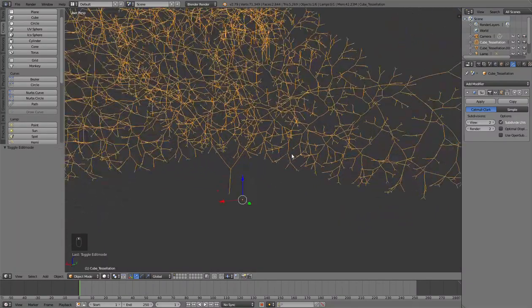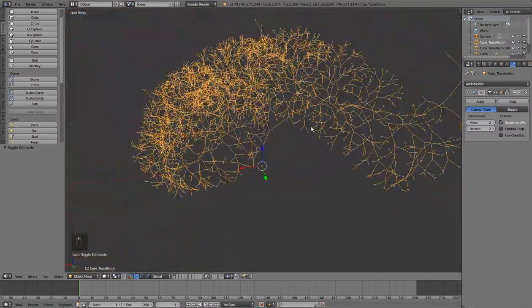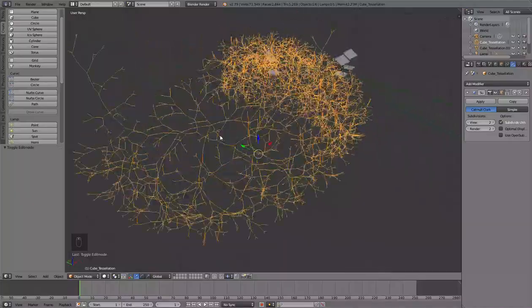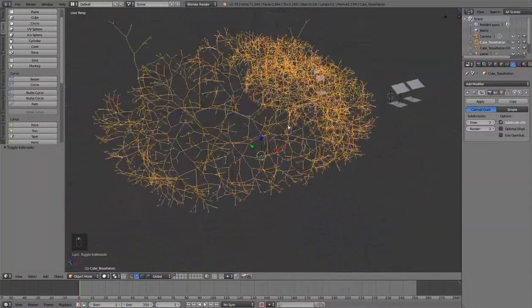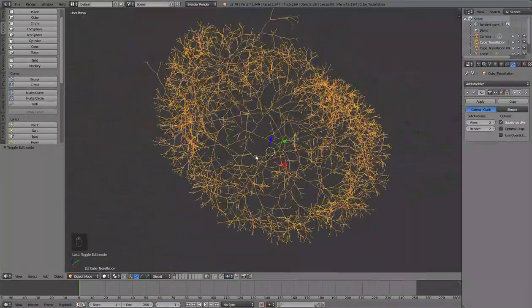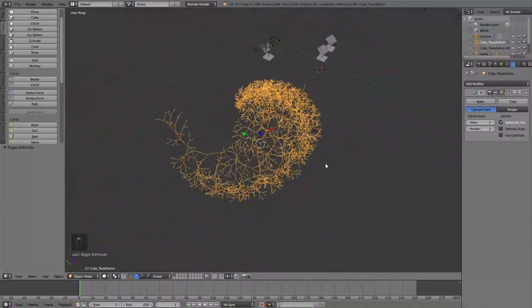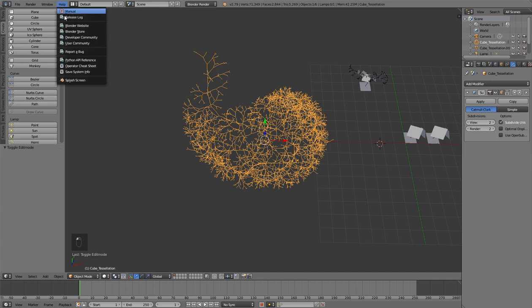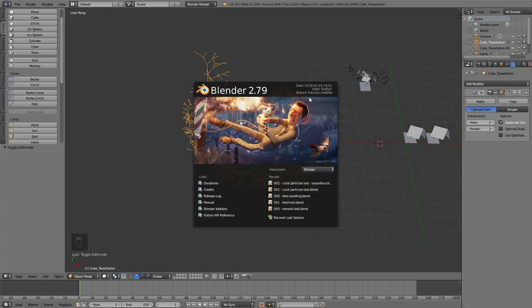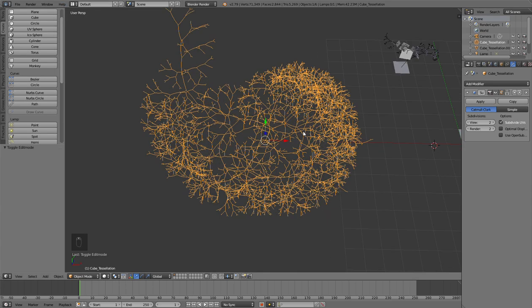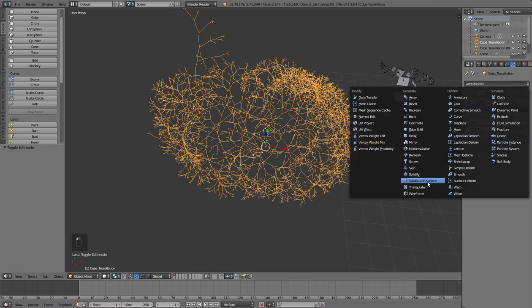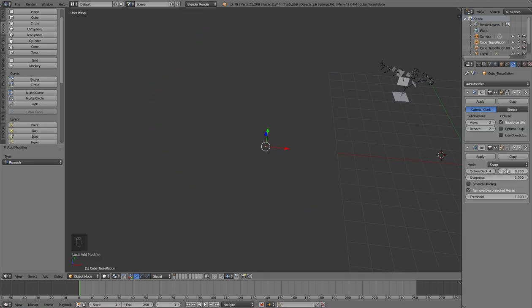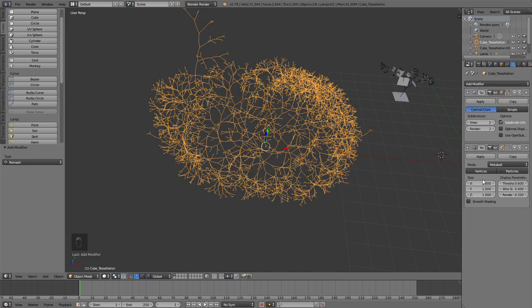Okay. Now what you can do is to use the skin modifier, that now can be big and complex because it has a very high number of vertices. Or, because I'm using the branch fracture modifier, I can use this remesh option that works with metaballs, and I can create many metaballs, one for each vertex.